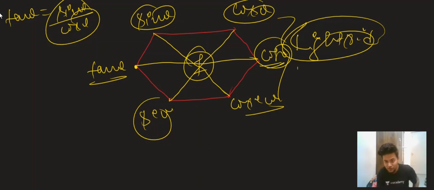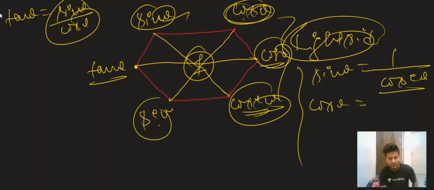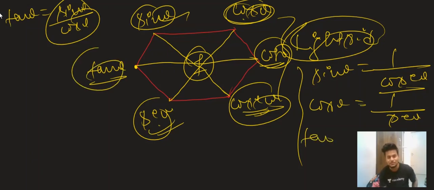How? First of all, sine theta: diagonally, sine theta is opposite of cosec theta, so sine theta will be equal to 1 by cosec theta. Now see another diagonal, cos theta will be equal to 1 by sec theta, because the opposite of cos theta is sec theta. Now what about tan theta? Tan theta is opposite of cot theta, so tan theta will be 1 by cot theta.